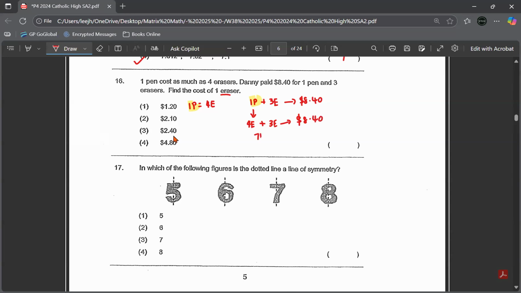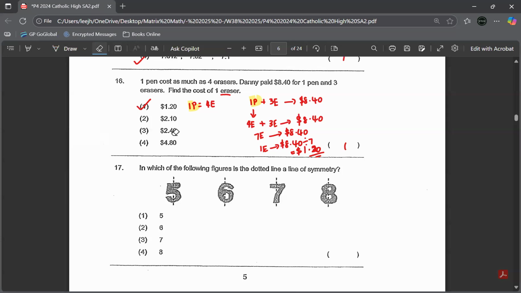So now you know 7 erasers is $8.40. To look for one, you just have to take 8.40 divided by 7. Answer is $1.20. Your answer will be option 1.